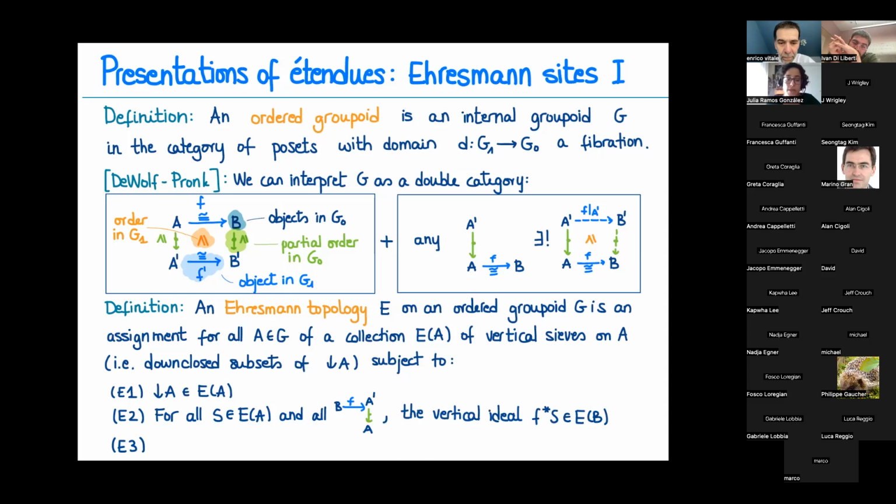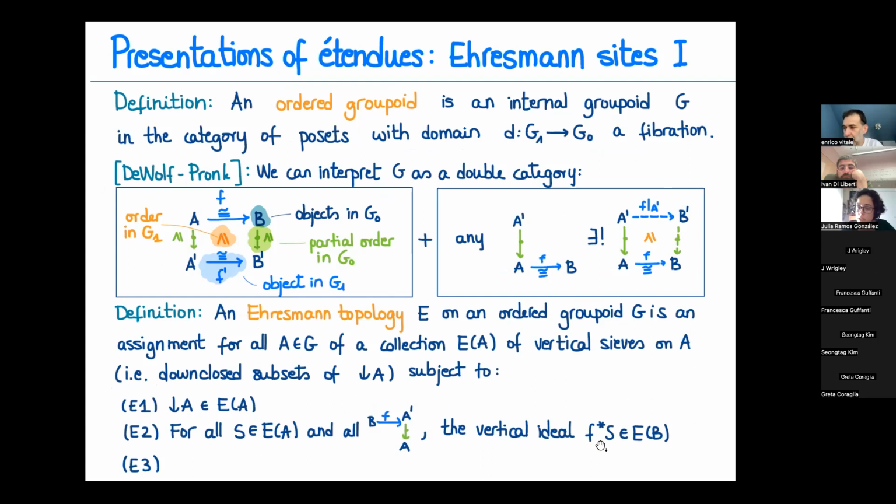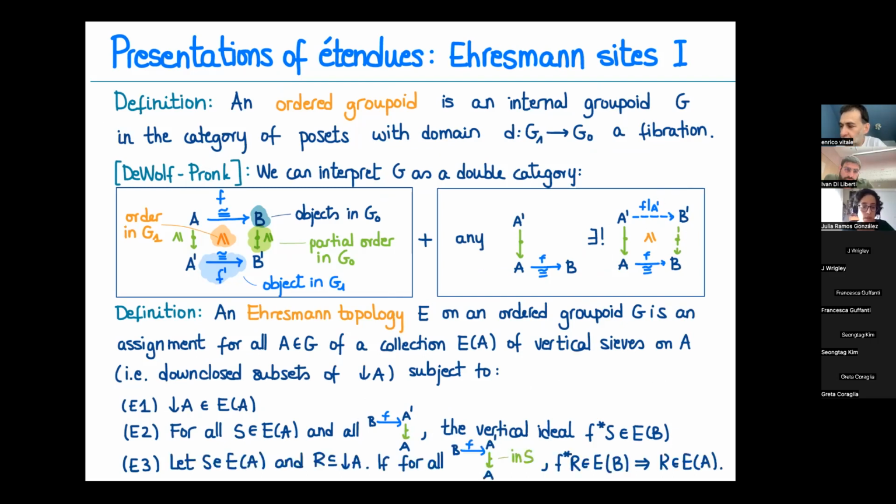Then we have that for every covering sieve in my topology and every such diagram, the vertical sieve, or ideal if you want, which is this pullback, is also covering. This, I won't enter into details, is basically all the arrows on top of B vertically, such that when I fill in that 2-cell, that I have this unique 2-cell, then what appears on the right is inside S. So we have the compatibility with pullbacks, as in Grothendieck topologies, and the very same local character.